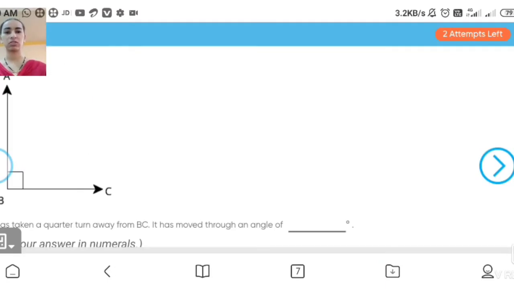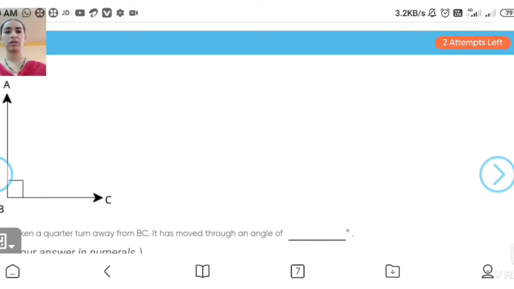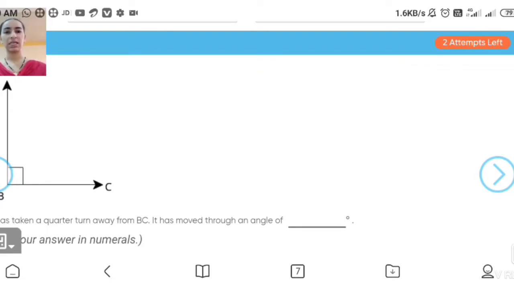Now the second question. You can see in the figure a right angle triangle, a right angle is there. Two arms are there, BA and BC. The vertex is common. Which vertex is common? B. This is called an angle, and the degree of that angle is 90 degrees.